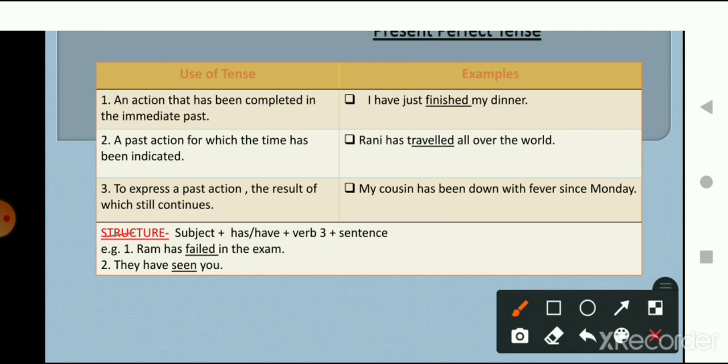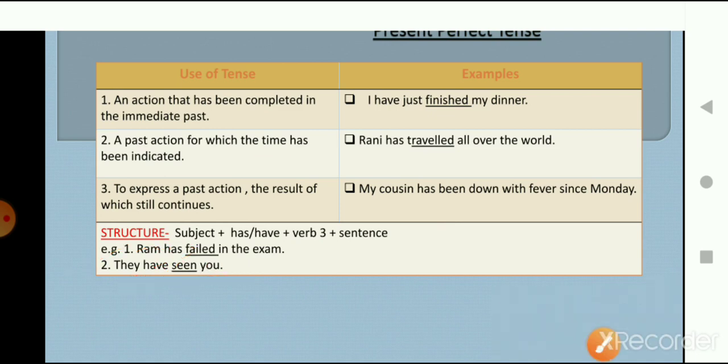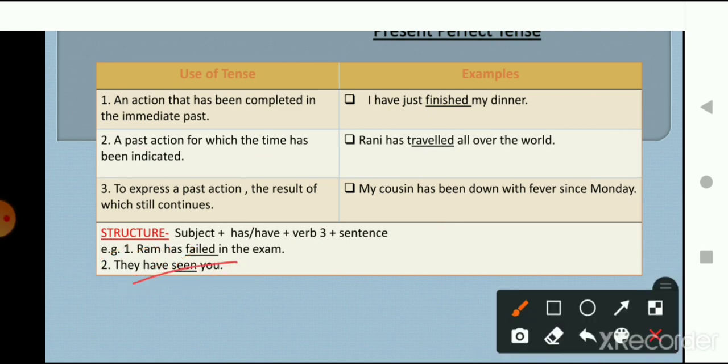Now let's see the second example: They have seen you. They is plural, so with the subject we have used have. Then the third form of the verb and the remaining part of the sentence. The sentence is: They have seen you. I hope you understood how we use tenses in the different forms, and the structure of the sentence. This is the structure of present perfect tense.